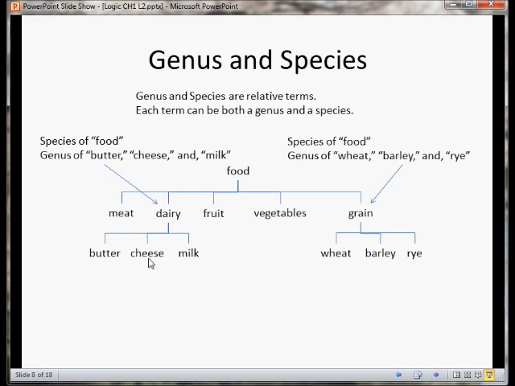With the term cheese, we could think of some other types of cheese. What kind of cheese can you think of? American cheese, Swiss cheese, cheddar cheese. What about milk? Are there some different kinds of milk, some species of milk? See what you can think of. 2% milk, skim milk, buttermilk, chocolate milk. And so we could make this table go on and on.